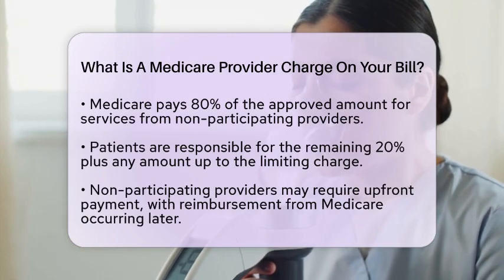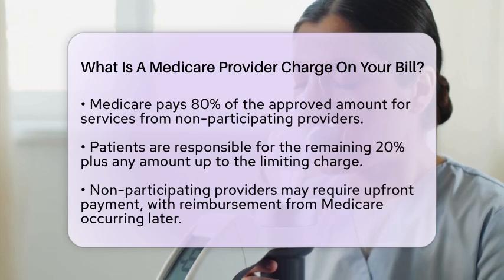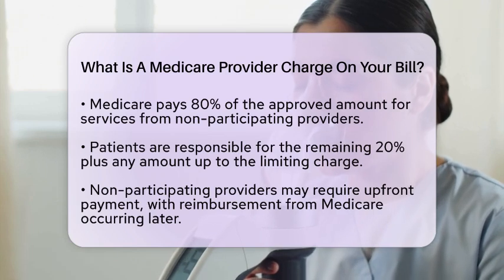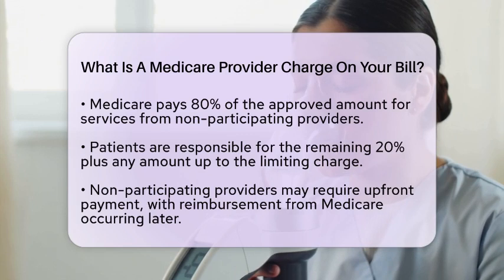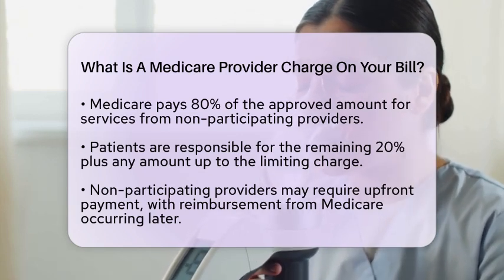Sometimes, non-participating providers may ask you to pay the full amount upfront. After Medicare processes the claim, they will reimburse you 80% of the approved amount. You will need to cover the rest, including any difference between the Medicare-approved amount and the limiting charge.